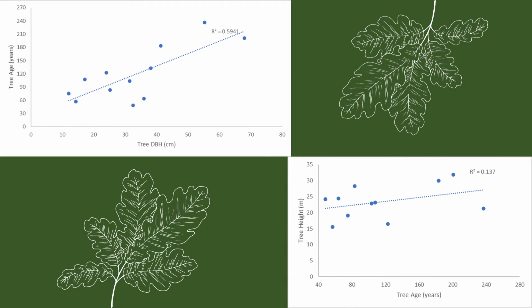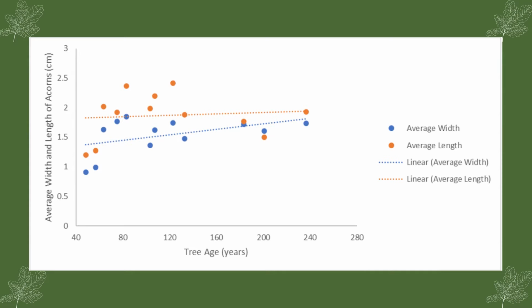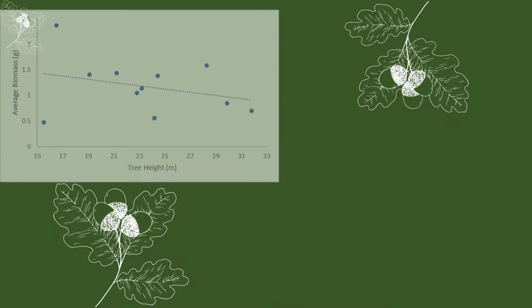During the analysis of our data, we found some surprising correlations and some that were expected. As expected, as the tree age increased, tree height and DBH also increased, which shows the typical positive correlation between tree growth and size of the tree. To ensure the acorn size is not determined by tree age, length and width values are plotted against parental tree age. There is no significant correlation, especially in trees older than 50 years. This means variance in acorn size is related to another factor.